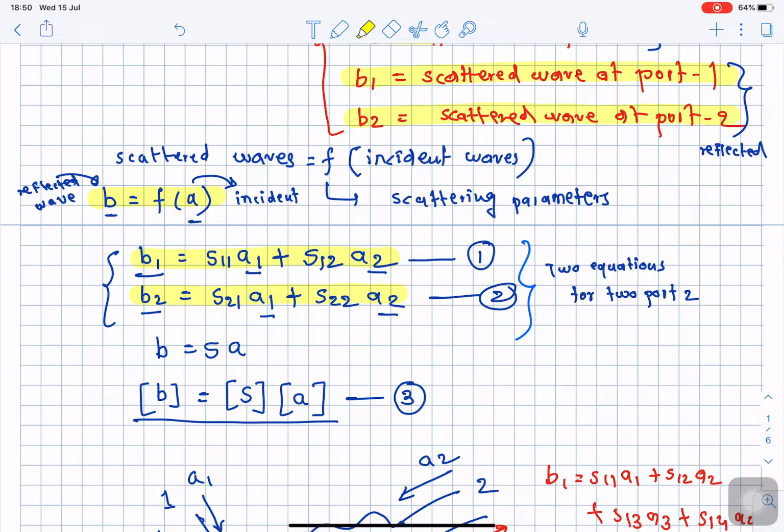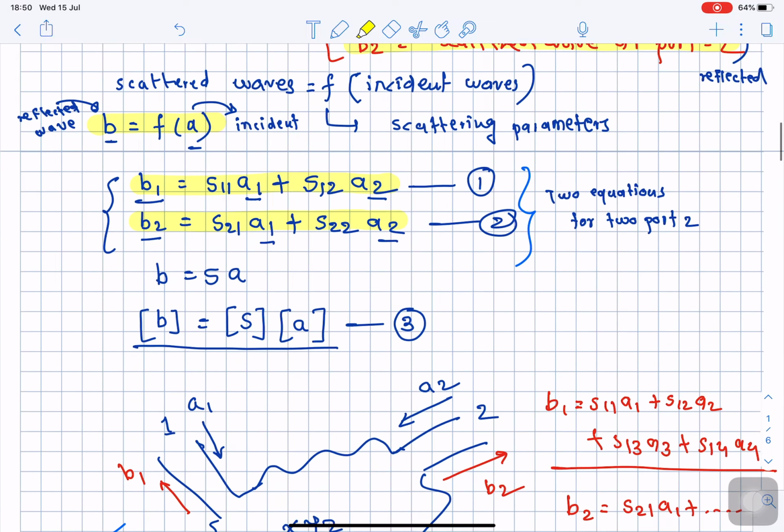Or in short, in a matrix representation form, they are indicated by equation number 3. From matrix theory, you can represent this by equation number 3, where b is the reflected wave and a is the incident wave, and these are related to each other by what we call a scattering matrix. So S is a scattering matrix.